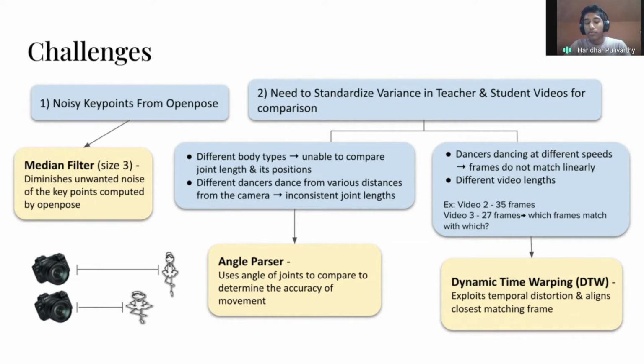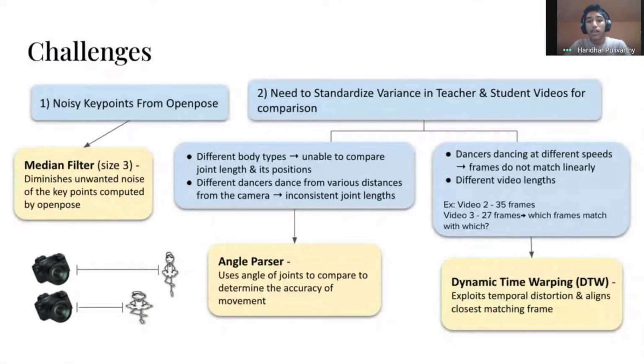And then the second main problem is variance in teacher and student videos, because not every ballet performer is going to have the same body type, like we said earlier, and they're not going to perform the pose at the same speed, but that doesn't necessarily make them wrong. So the first way we fix that is using an angle parser, which Emily will expand on more in a second. But basically, we realized that the only defining factor of a pose are the angles of the joints. So we can disregard all of the other factors that other programs try to analyze, like limb lengths and stuff like that.